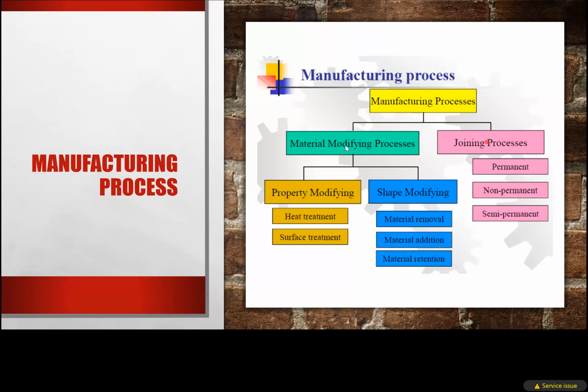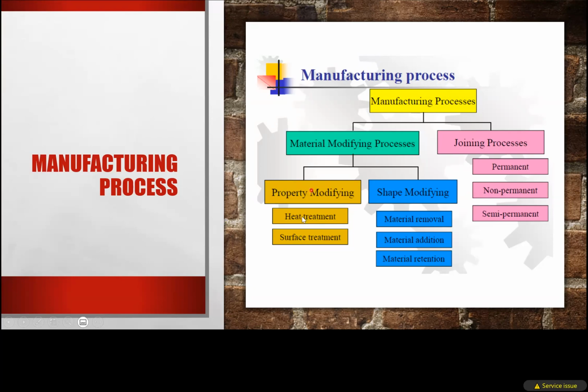In materials modifying processes, we have additive manufacturing, subtractive manufacturing, or plastic deformation of the materials. So in the materials modifying process, we are going for property modifying and shape modifying. There are two modifications. One is the property modification, then the shape modification. Property modification is done by the heat treatment process and surface treatment process.